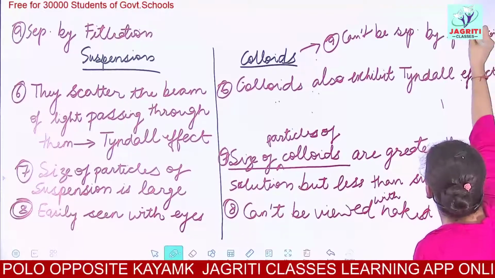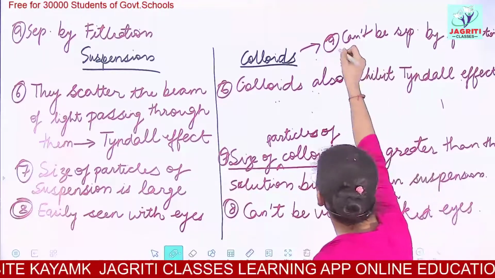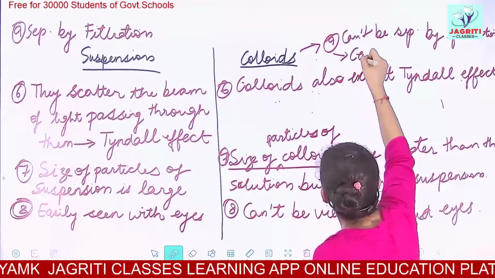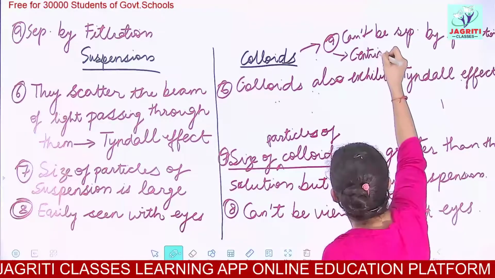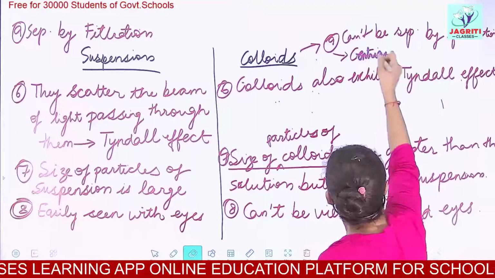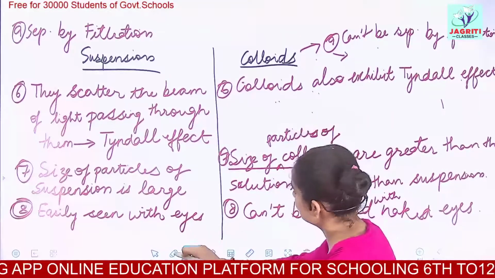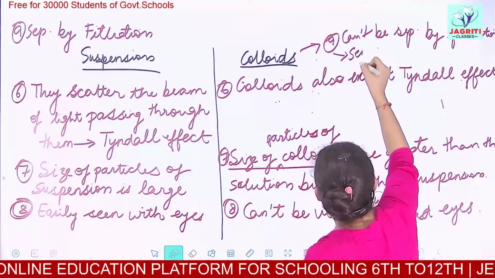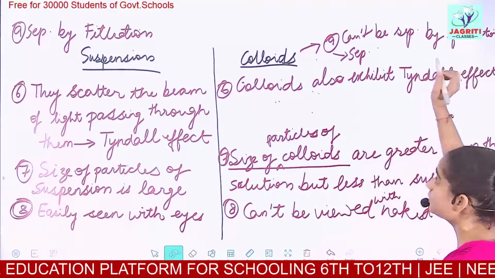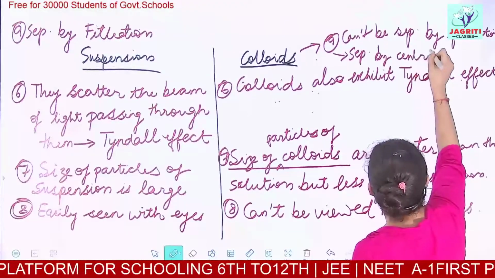But we can separate the colloids with one more technique, and that technique of separation is called centrifugation. So we can use centrifugation to separate the particles. Okay, so they cannot be separated by filtration, but they can be separated by centrifugation.